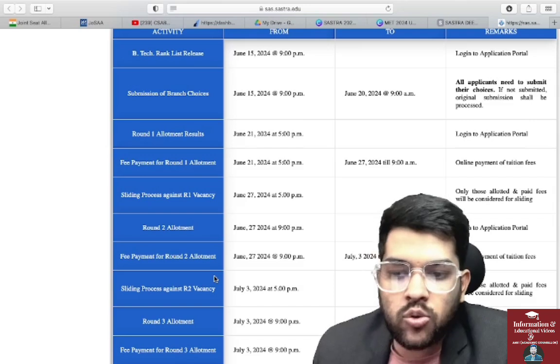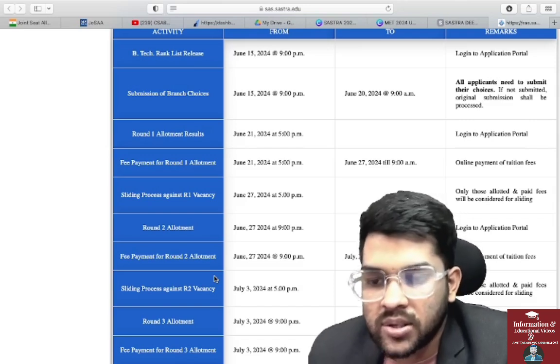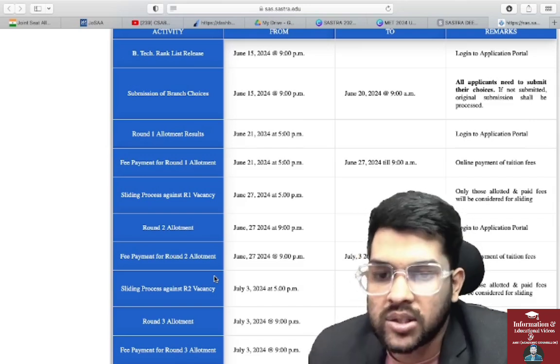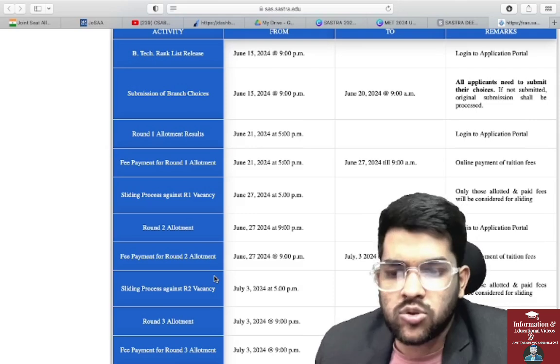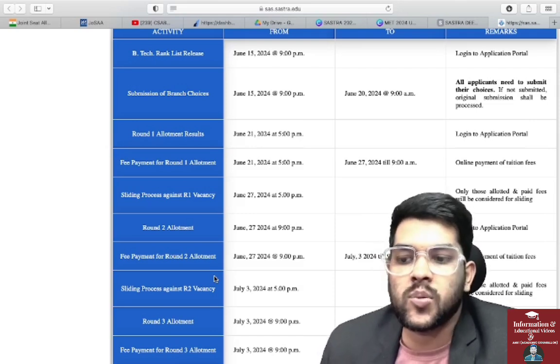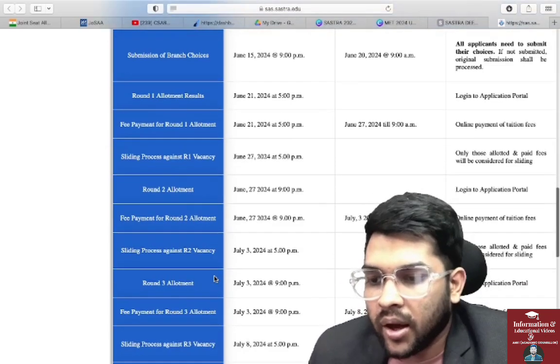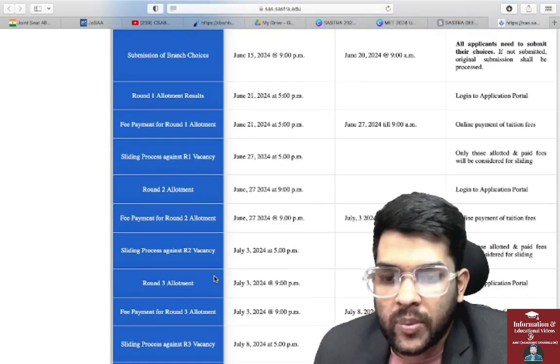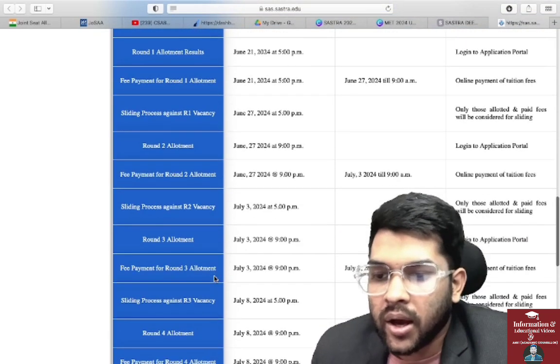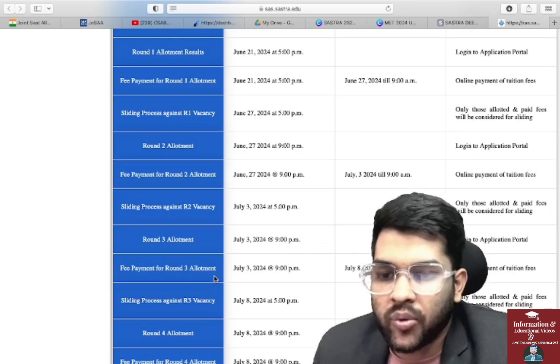And round 2 allotment will be done on 27th itself at 9 p.m. in the night, and up to the morning you can do the payment. Once you do not pay the fee, those seats will be vacant, and that will be given to the next rank student at night 9 p.m. And fee payment of round 2 will be done up to 3rd of July, 9 a.m., and the sliding process will be available up to 5 p.m.